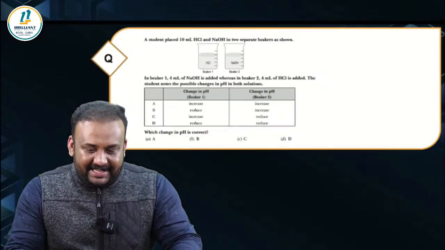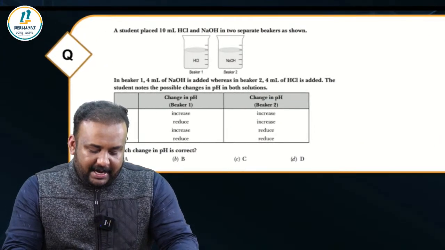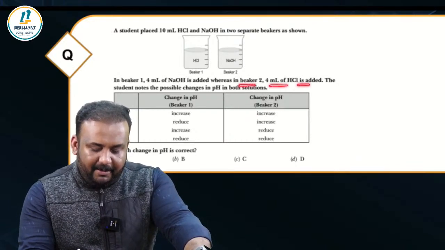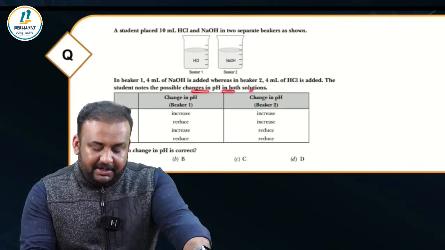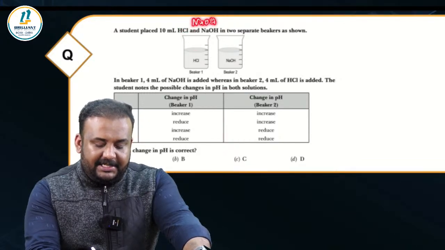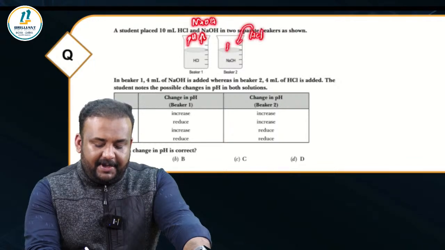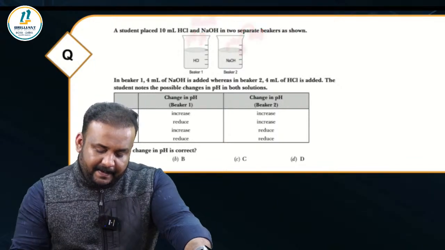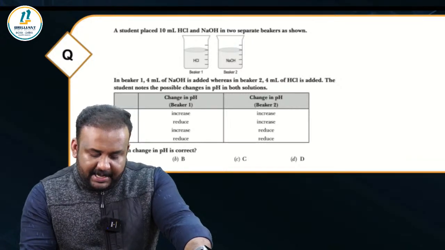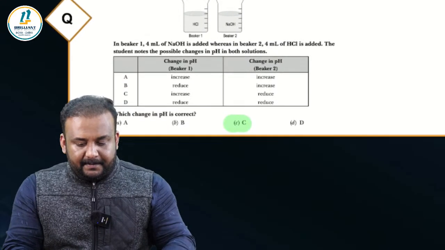Okay. A student placed 10 ml HCl and NaOH in two separate beakers as shown. In beaker 1, 4 ml of NaOH is added. In beaker 2, 4 ml of HCl is added. The student notes the possible change. See, in this HCl beaker, if you add NaOH, what will happen to the pH? The pH is going to increase. And if you add HCl into this beaker, the pH is going to decrease. So, increase in beaker 1, decrease in beaker 2. Option C is the right choice. Is this clear?